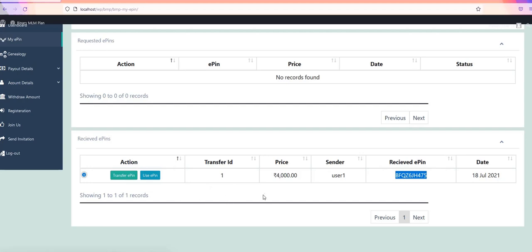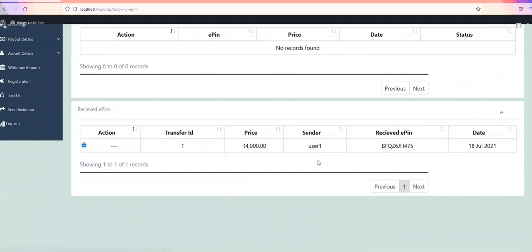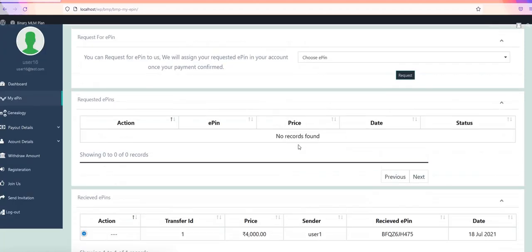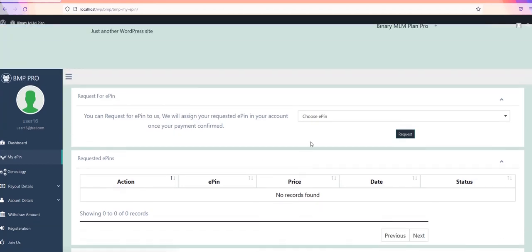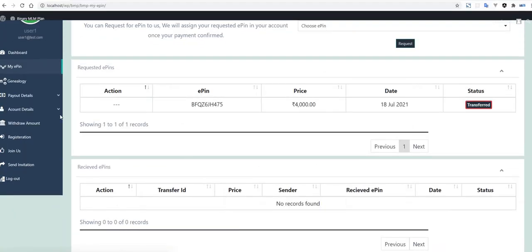This user can also transfer this EPIN to another member, or can use that EPIN. So this is the used pin. Automatically, as this has been used, everything has changed here. The user status is used. So this is how the transferring of EPINs works.